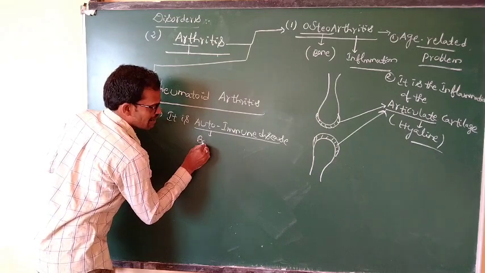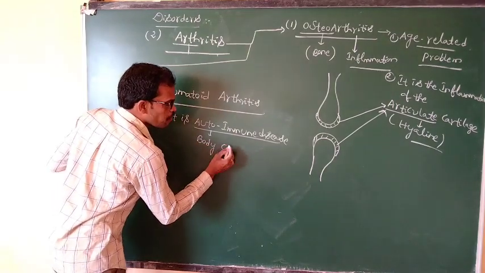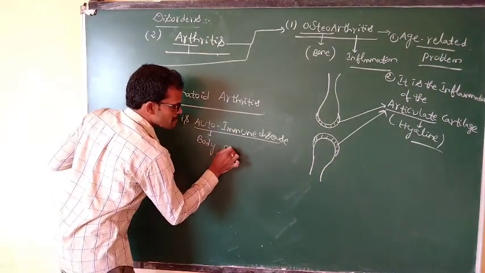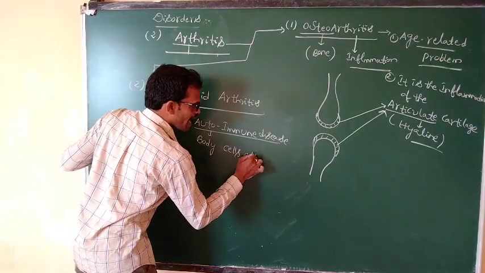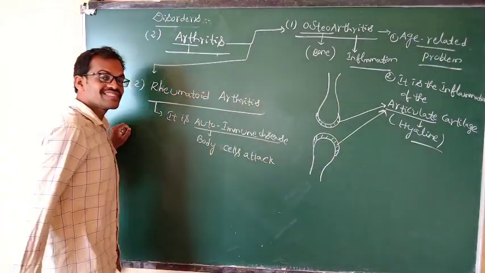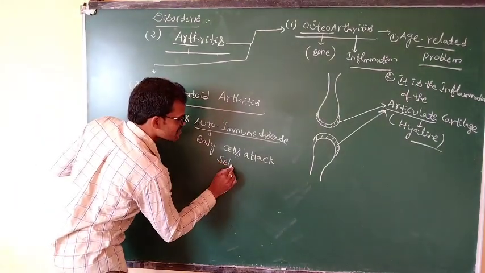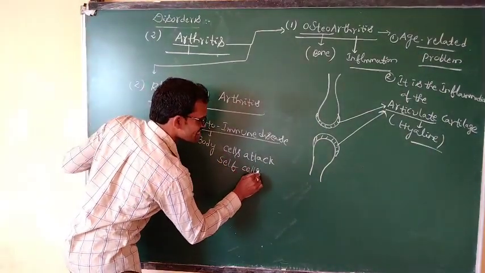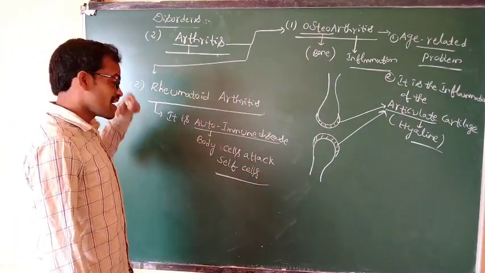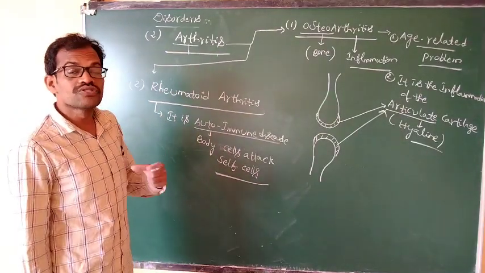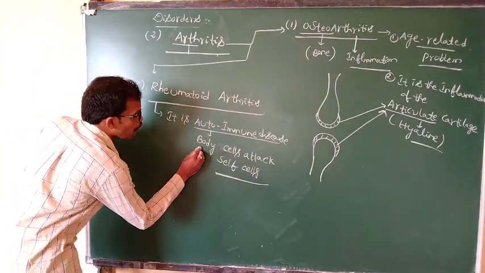Auto means self. Body cells attack and damage self cells. In those suffering from rheumatoid arthritis, the body produces abnormal antibodies.